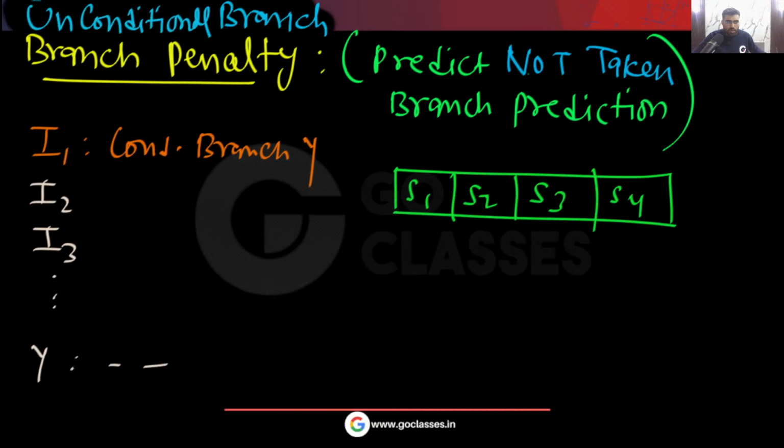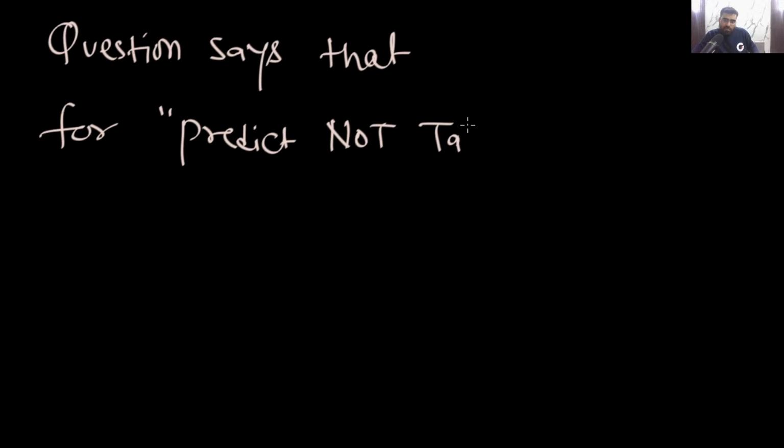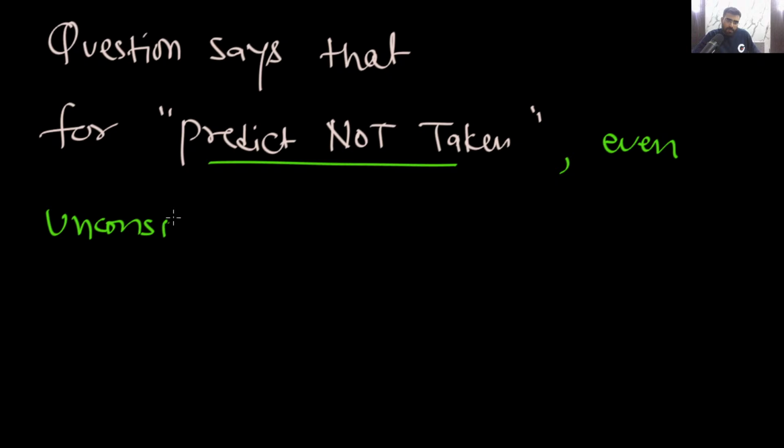See, why 3 stalls? Because the question is already saying that for predict not taken, when you are predicting that the branch will not be taken, remember, even an unconditional branch is assumed to be not taken.